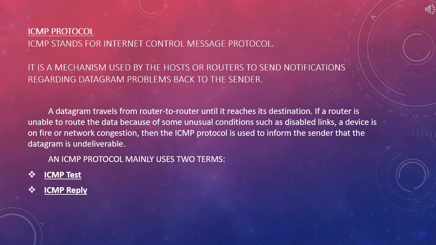The core responsibility of the ICMP protocol is to report the problems, not to correct them. The responsibility of the correction lies with the sender. ICMP can send the messages only to the source but not to the intermediate routers because the IP datagram carries the address of the source and destination but not of the router that it is passed to.